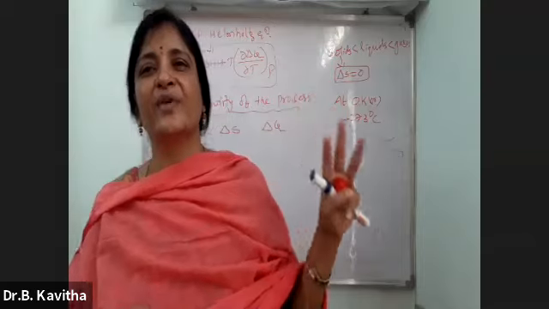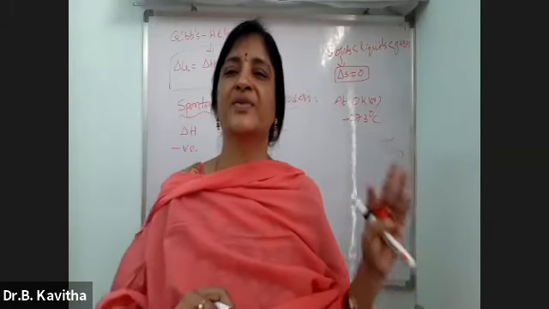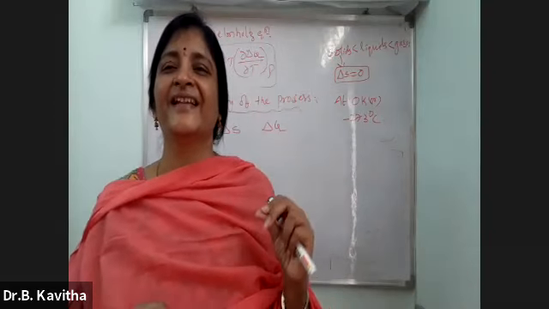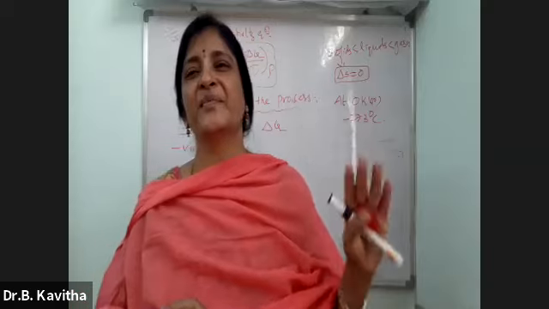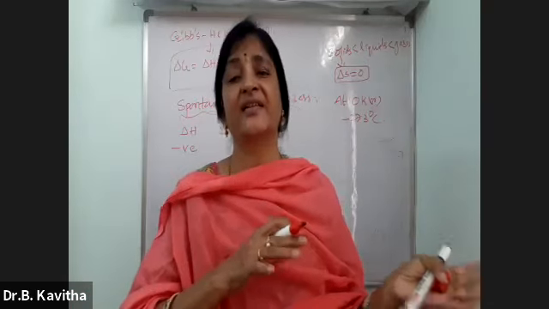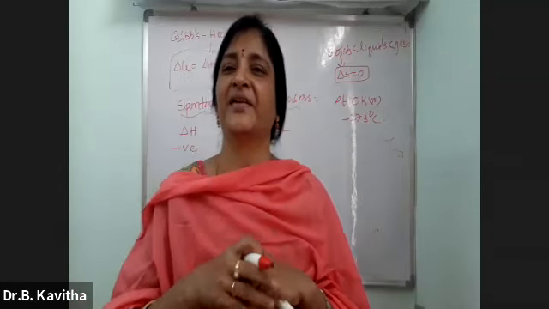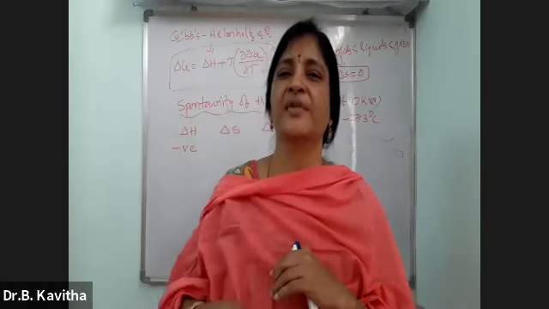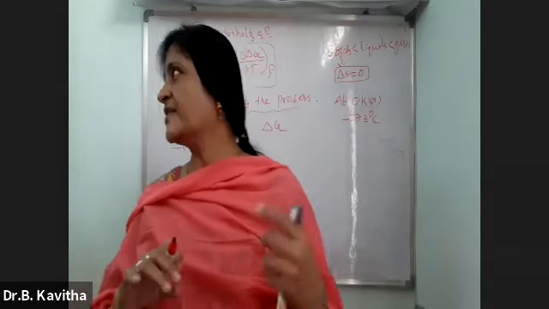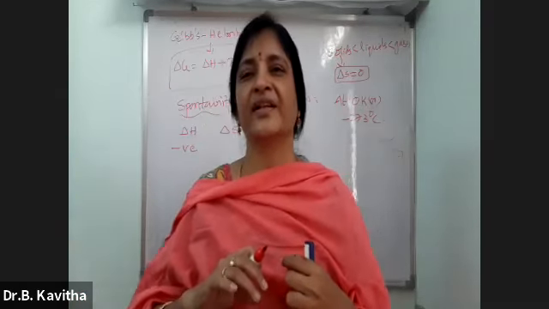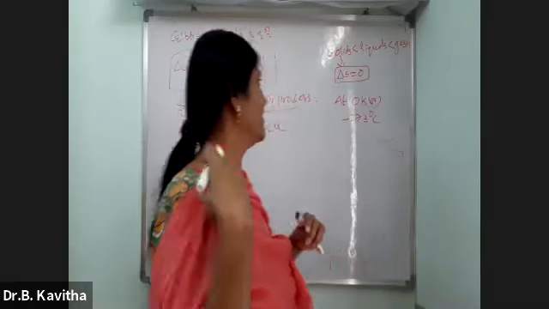The third law of thermodynamics says that at 0 Kelvin or at minus 273 degrees centigrade, the entropy of all solid substances may become 0, because at that temperature all the particles are very systematically arranged. There should not be any randomness in the system. That is called the third law of thermodynamics. Okay?